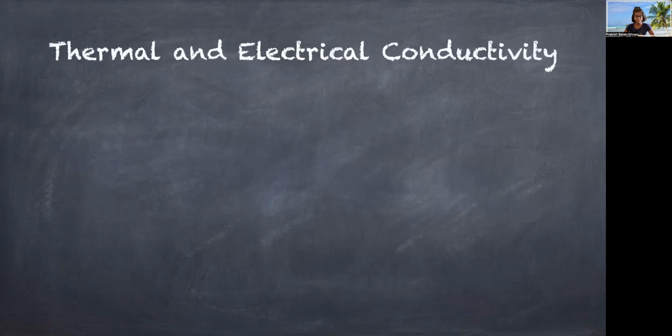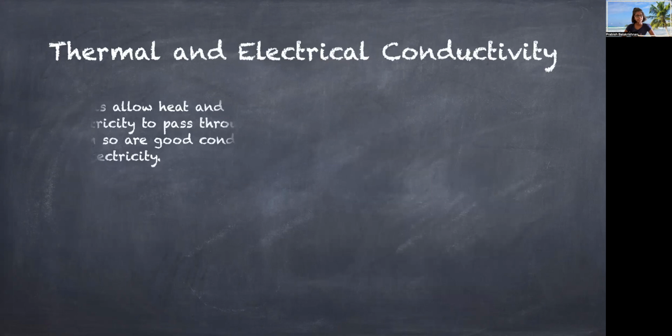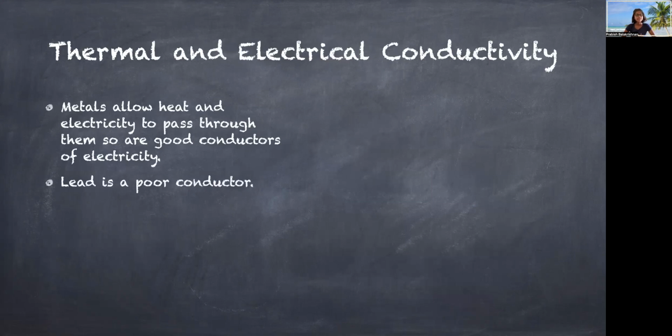The last property is thermal and electrical conductivity. Metals allow heat and electricity to pass through them, so they are good conductors of electricity as well as heat. An exception to this statement is lead. Lead is a poor conductor of heat as well as electricity.